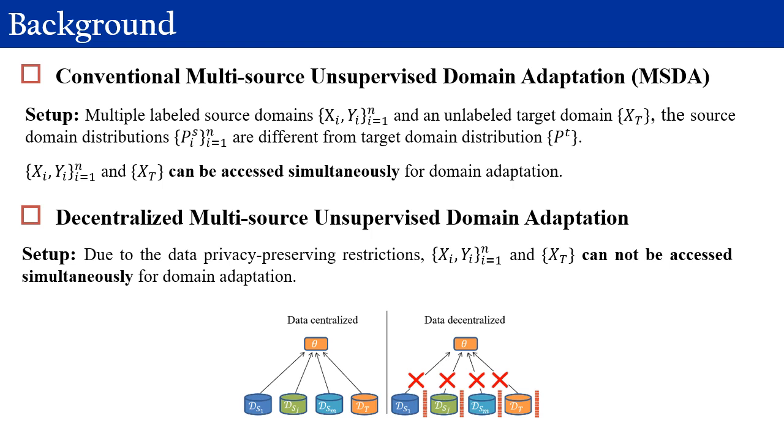The conventional multi-source unsupervised domain adaptation method assumes that the source domains and target domain can be accessed simultaneously for conducting domain alignment. But considering data privacy-preserving restrictions, source domains and target domain are isolated and cannot be accessed simultaneously. This decentralized multi-source unsupervised domain adaptation brings a great challenge for conducting domain alignment. In this work, we focus on the more challenging decentralized multi-source unsupervised domain adaptation.